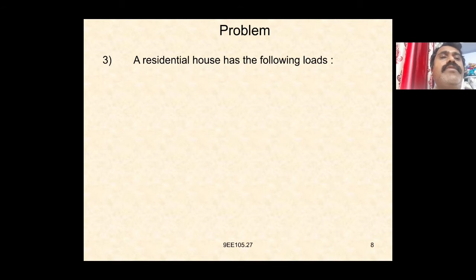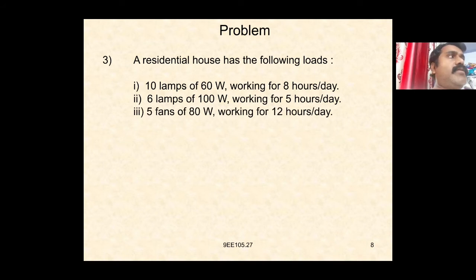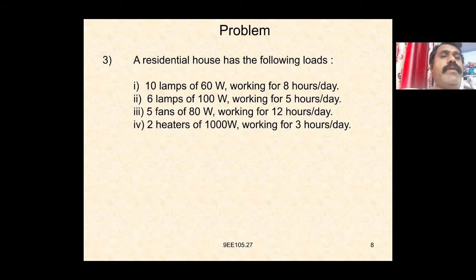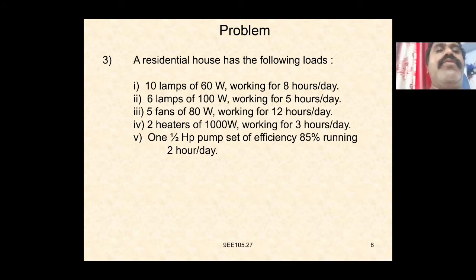So a residential house has the following loads: 10 lamps of 60 watts working for 8 hours per day, 6 lamps of 100 watts working for 5 hours per day, 5 fans of 80 watts working for 12 hours per day, 2 heaters of 1000 watts working for 3 hours per day, and a half HP pump set of efficiency 85% working for 2 hours per day.